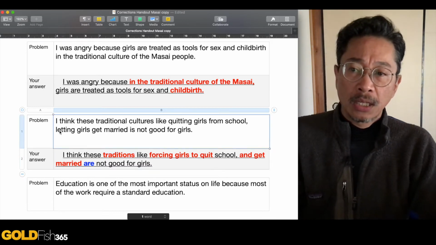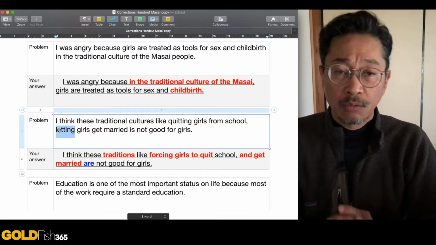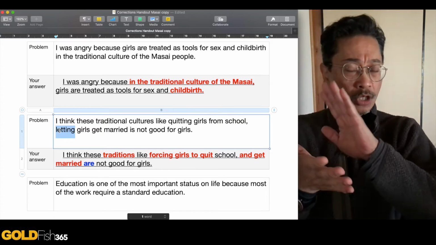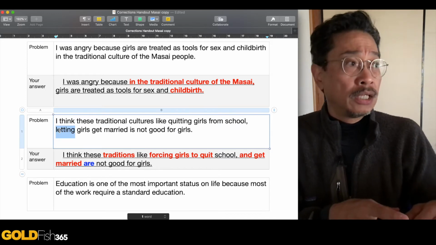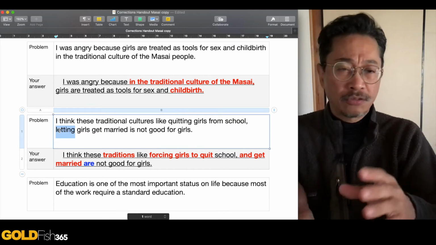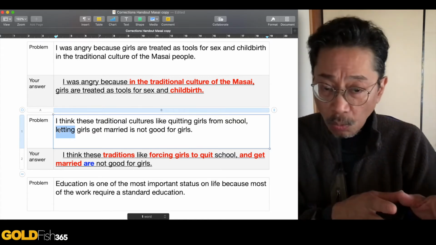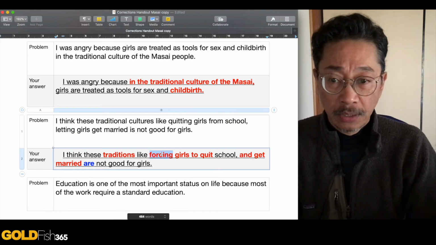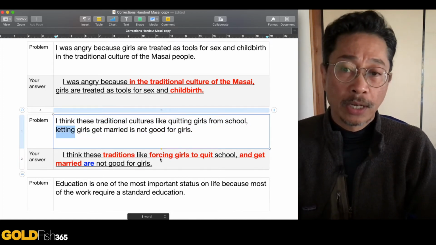Then the person who chose the word letting, it's hard because it's not really well taught in Japan, the difference between letting and making. If you're letting someone do something, it's because they want to do it. Letting somebody have ice cream. They want to have ice cream, so they ask you and you think, okay, you can have some ice cream. You let them do that. But if it's something they don't want to do, then you're forcing them. You're making them. Okay? So forcing is a better word than letting. Letting is not the correct word. The correct word is forcing.